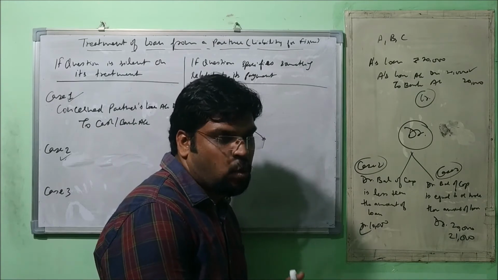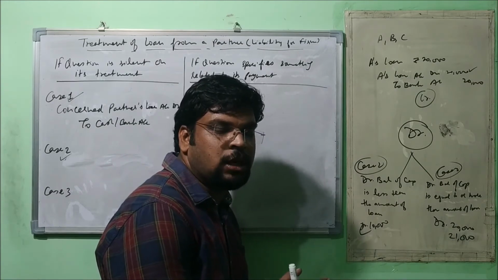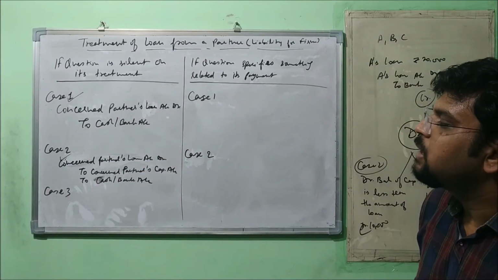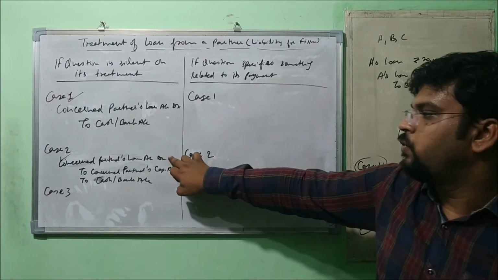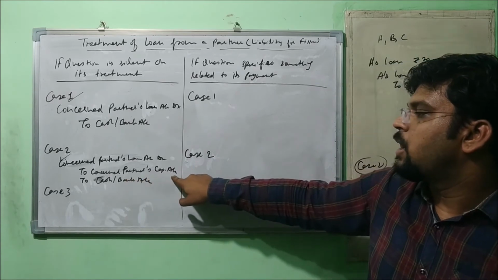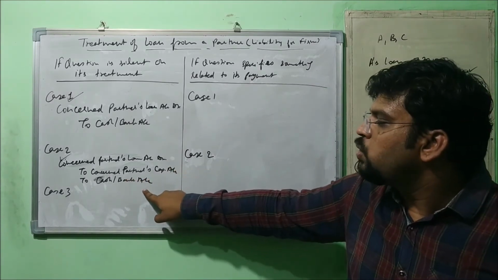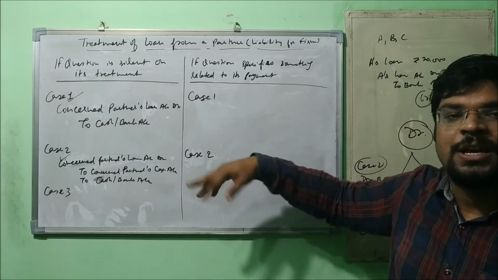And what entry is going to be passed? Have a look here. Concerned partner's loan account debit, with full value, to concerned partner's capital account, up to the debit balance of capital, and to cash or bank account, the rest of the payment.